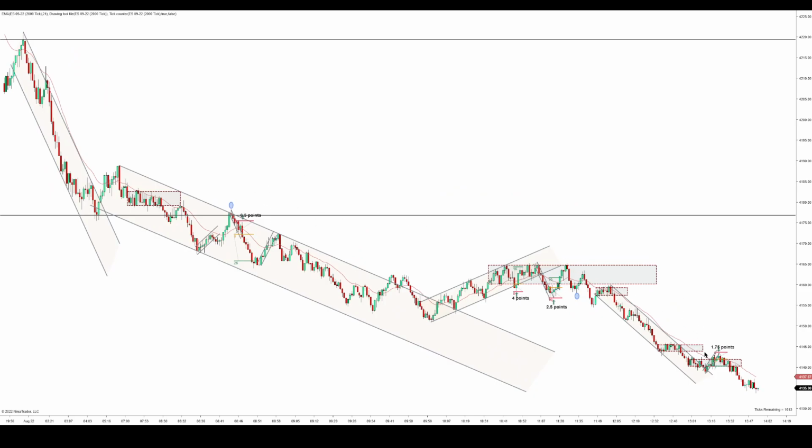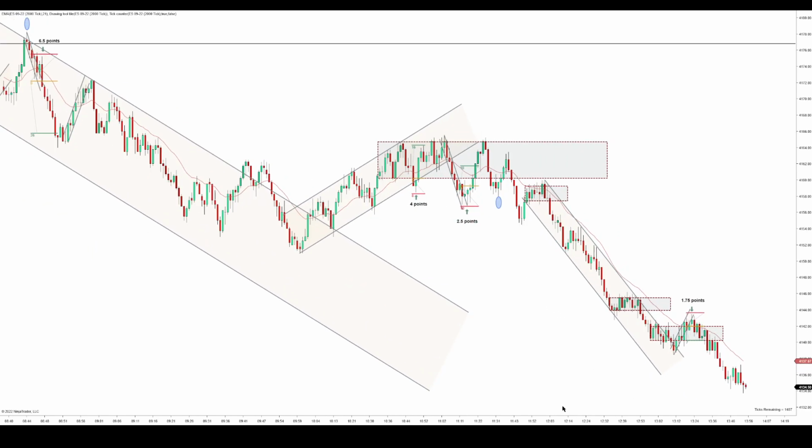I will point out that it's another day without any losers. Last trading day I did have a loser. Last trading day I got 3 trades, one of them being a loser, which obviously that's fine. That's a 66% win rate on that day. But even with that 66% win rate, I was still up 7 points that day. So, you know, this is why I like good risk to reward.